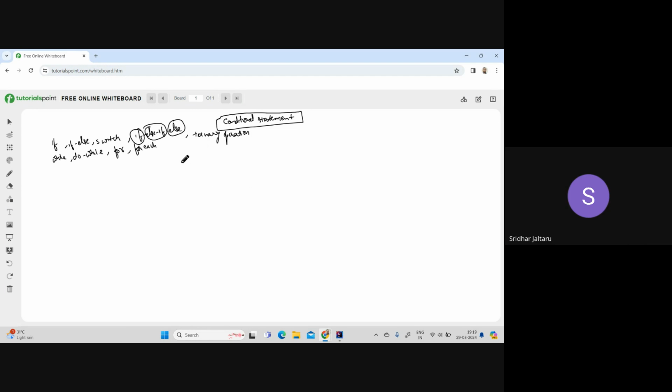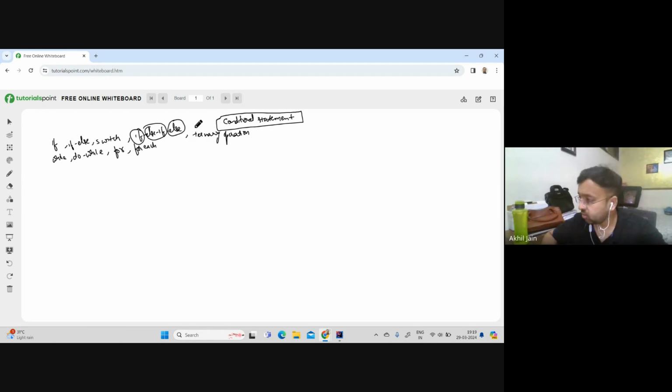Okay. Great. So we are discussing today about the conditional statements in Java, and we are just trying to list down what the conditional statements are. People have given a lot of inputs here. So let's go one by one.